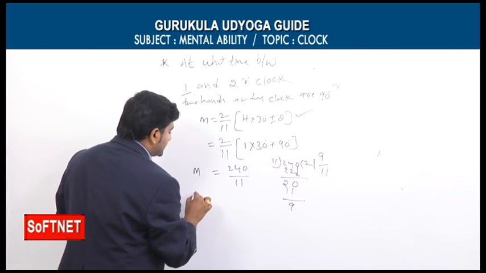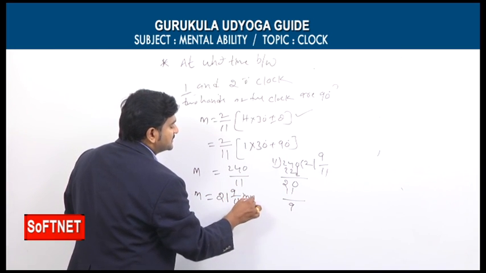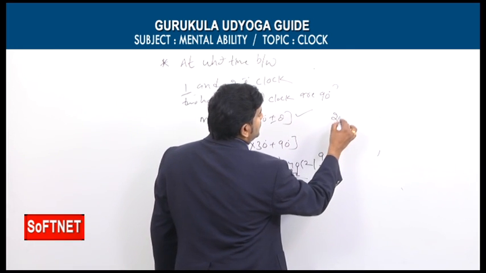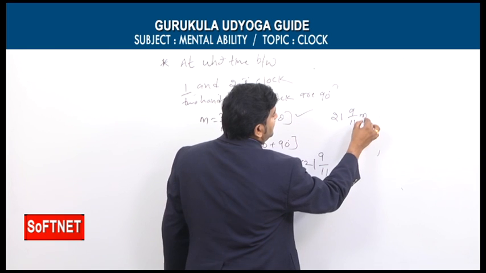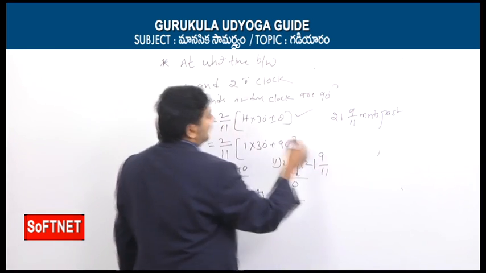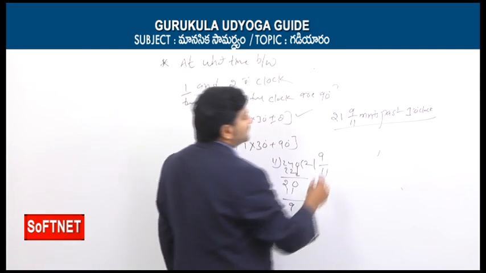Here the m value is 21 9 by 11 minutes. So what is the final answer? 21 9 by 11 minutes past. So what was the given time? 1 o'clock. Past 1 o'clock. Therefore, by using this condition,